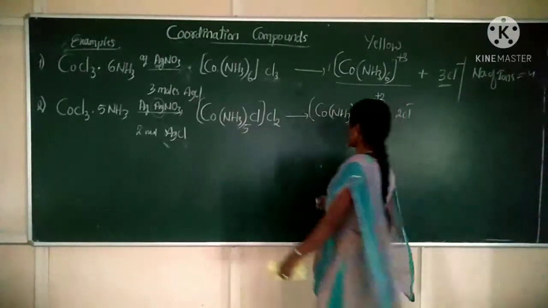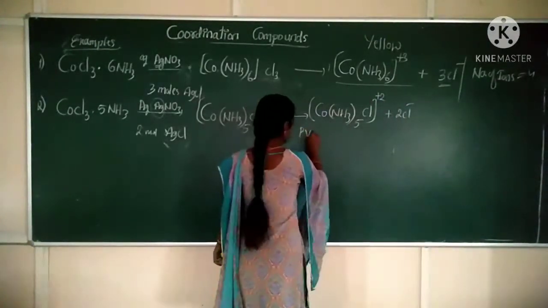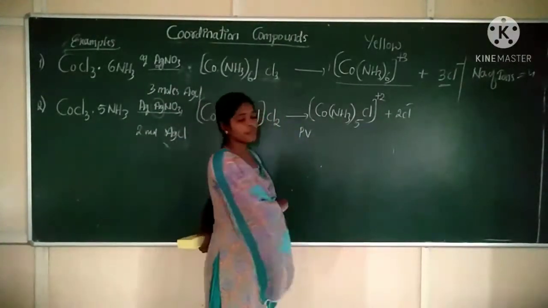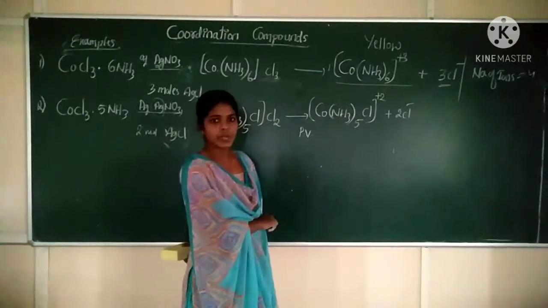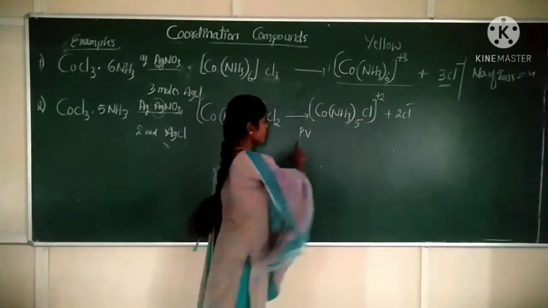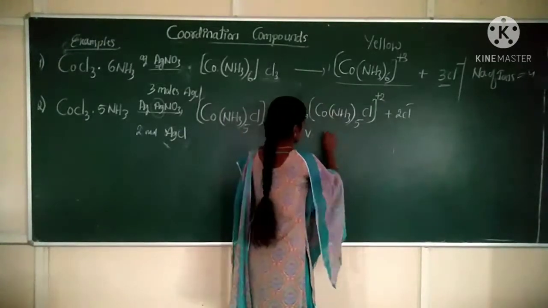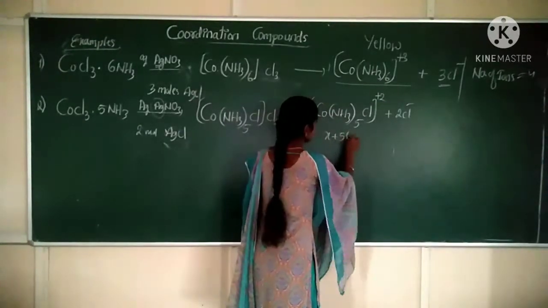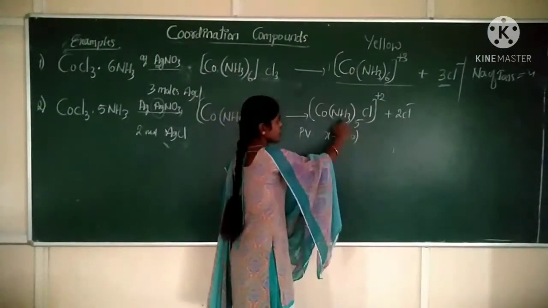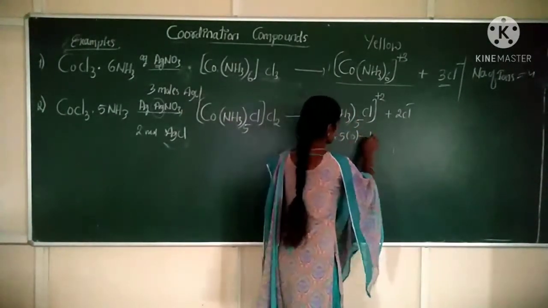Now calculate the primary valency. What is primary valency? Primary valency is the oxidation state of the central metal atom or ion. So primary valency is x plus 5 into 0, plus minus 1.